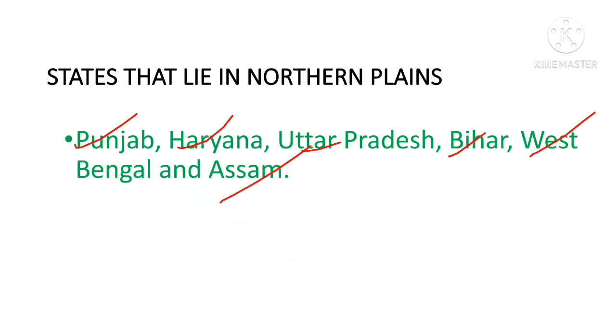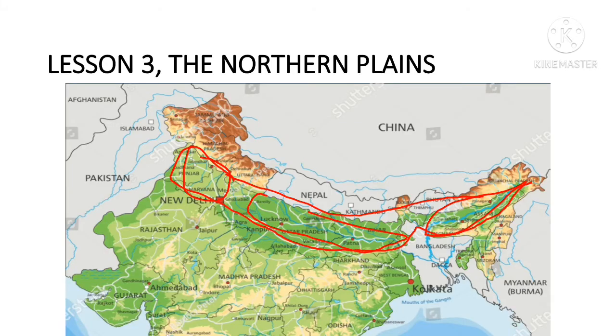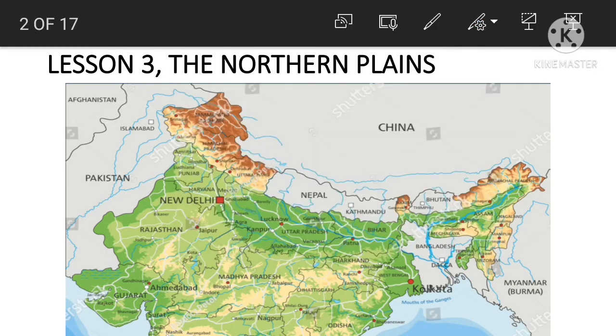So here, as we can see, let us check out the map. This is the map of India. This part is Haryana, and this is Punjab, and here we will discuss about Haryana. Haryana shares its boundary with the National Capital Territory, New Delhi. This is Delhi.